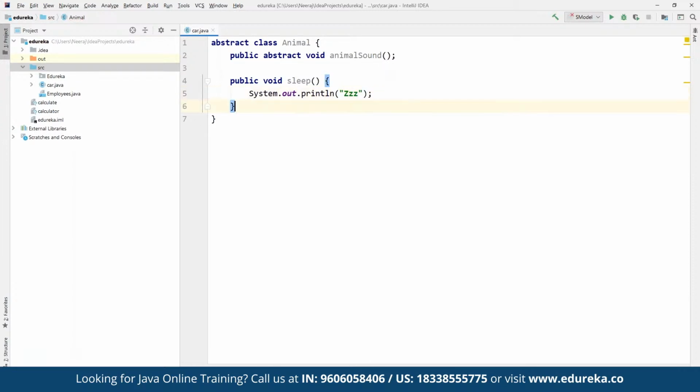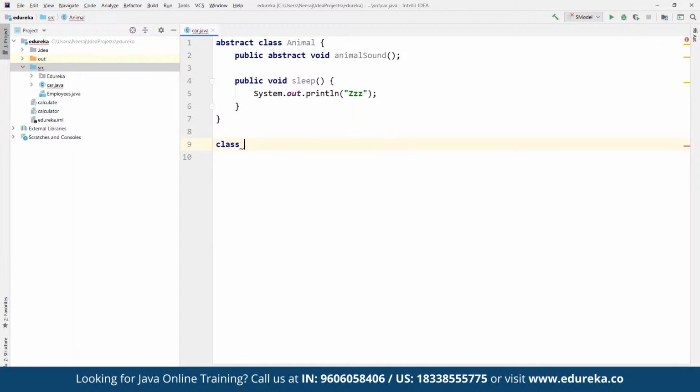Then we can define a subclass for this abstract class, and we are also going to implement inheritance. So here we can define a class, suppose, for a Pig.